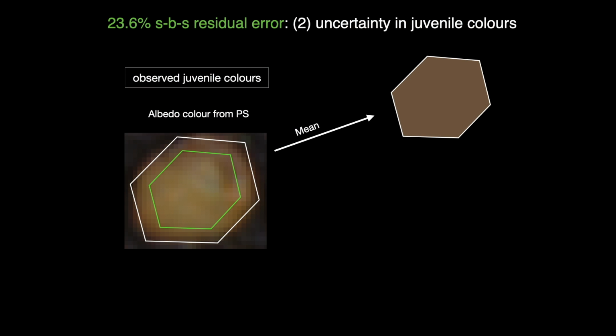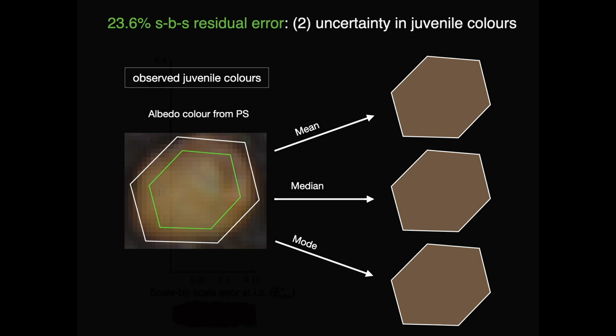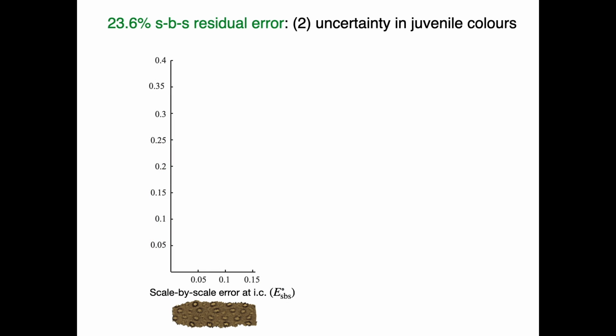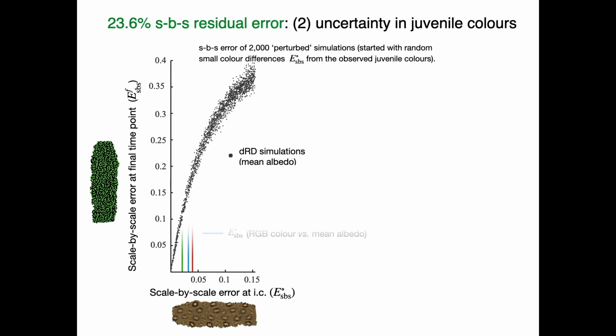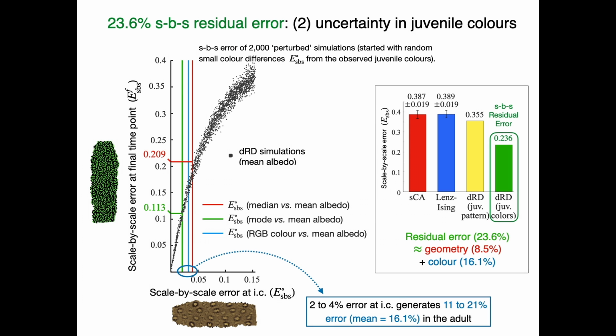The colour that we give to a scale is the mean value among the pixels within that scale. However, using the mean is arbitrary. If we use either the median or the mode, the colour difference is not perceptible by eye, but it is there, and it amounts to between 2 and 4%. We then show that this initial small error produces a mean error of 16.1% in the adult, explaining all of the remaining residual error.